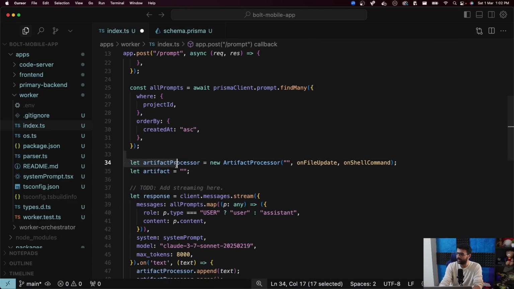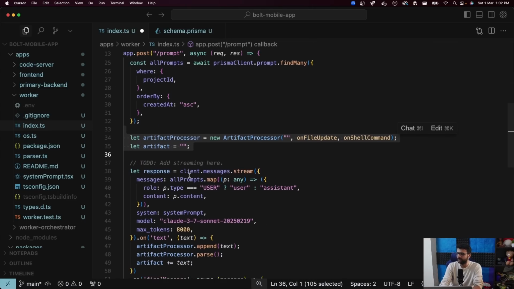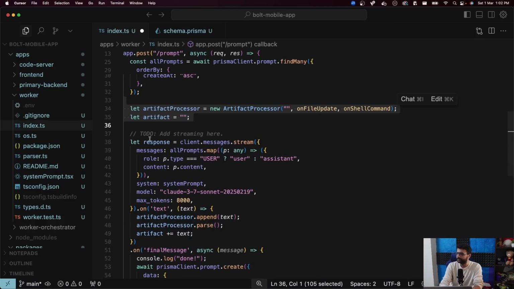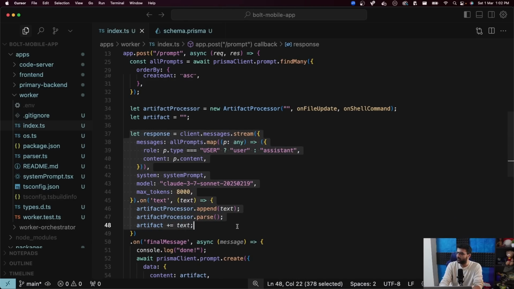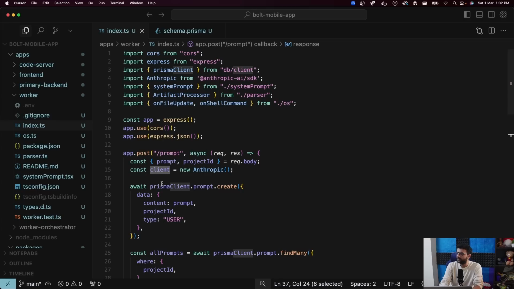Ignore this artifact processor, these 2 lines of code. We'll come to these. But focus over here. I already added streaming here, so remove the to-do. This is me forwarding the request to the LLM. What am I saying? I'm telling the LLM, hey, client.messages.stream. Where does client come from? Client is the Anthropic client, which I've initialized over here.